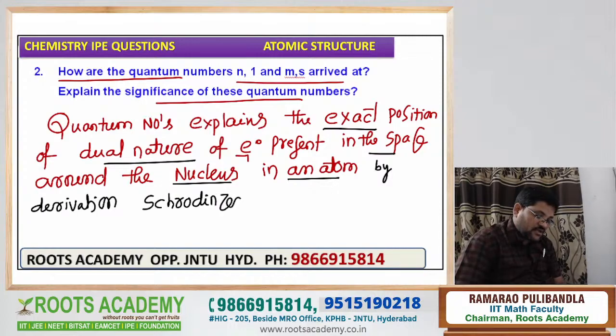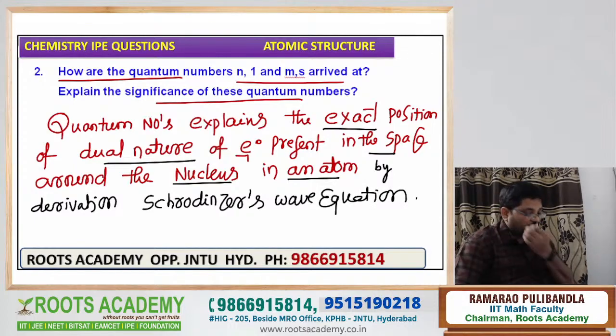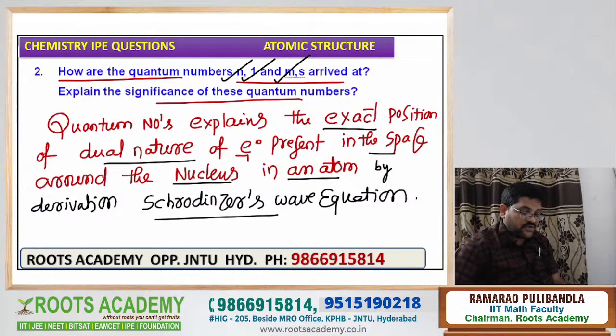By derivation of the Schrodinger wave equation, we get these quantum numbers except the spin quantum number. From the Schrodinger wave equation, the principal quantum number is derived, the azimuthal quantum number is derived, the magnetic quantum number is derived, but the spin quantum number is not derived. Anyhow, these quantum numbers explain the exact position of the dual nature of electron in the space around the nucleus by using the Schrodinger wave equation. That is the statement of the quantum numbers.